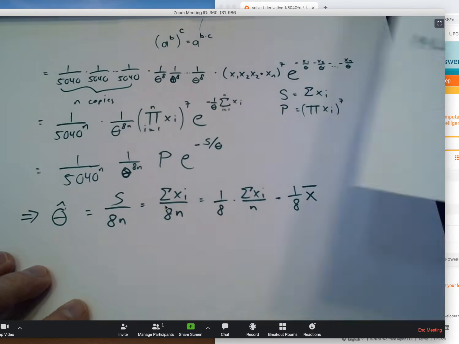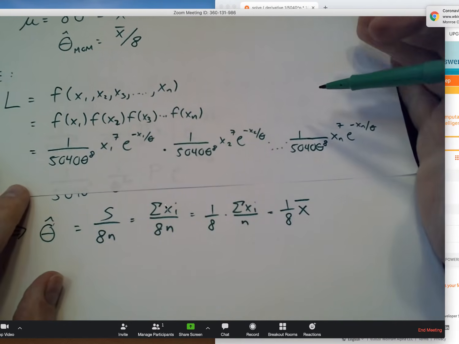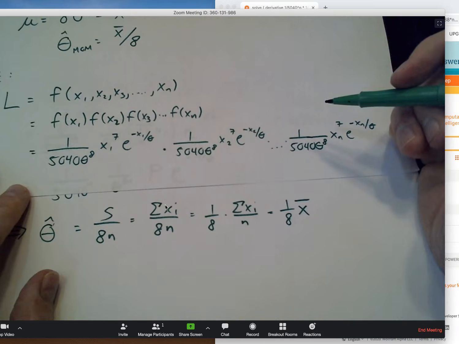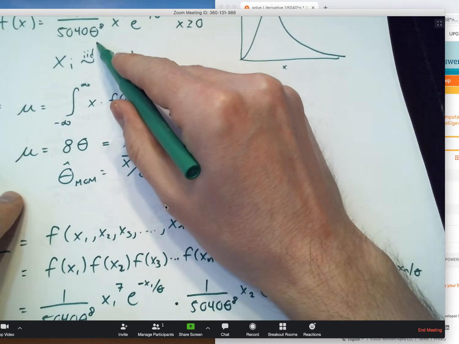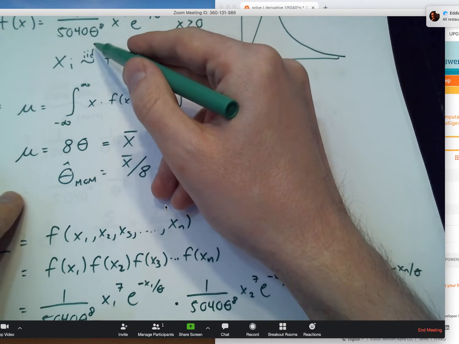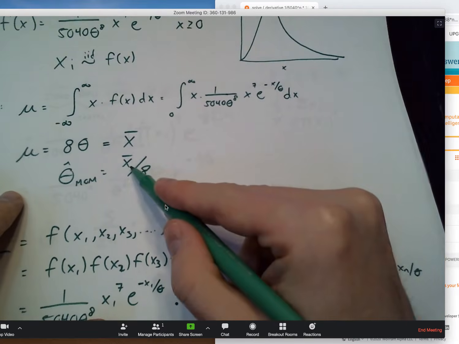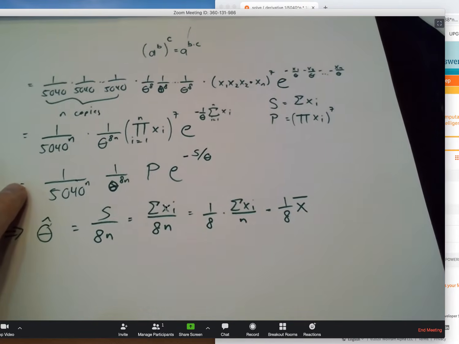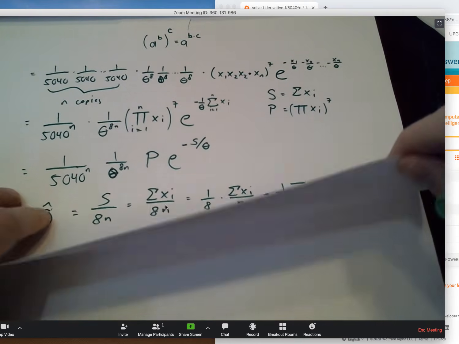So how about that? Both the method of moments estimator and the maximum likelihood estimator say to do the same thing with your data. If you want to know what a really good guess is for theta here, based on matching moments or picking the value of theta that gives the resulting probability model the highest chance of producing your data, what you want to do with your data is get that sample average and divide it by 8. Both methods agree. And that's nice. It's nice when both agree, but they don't always. So let's work on another example, and let's see if we can maintain this agreement.